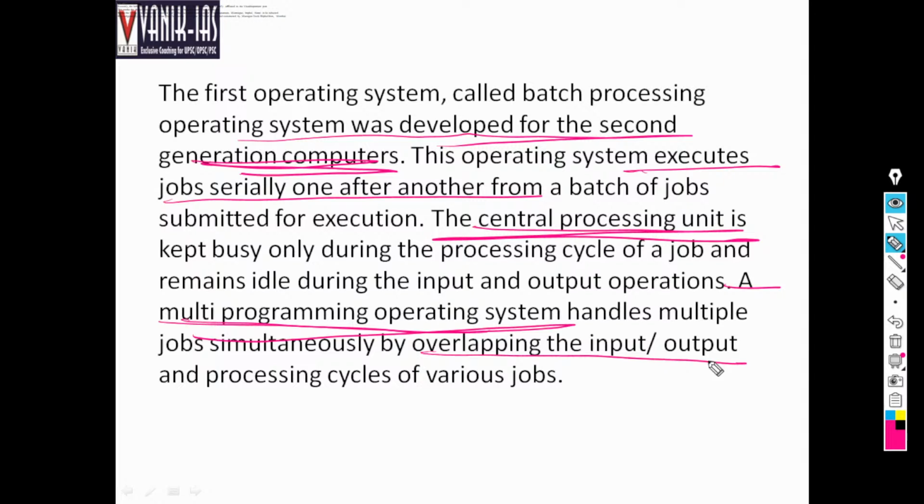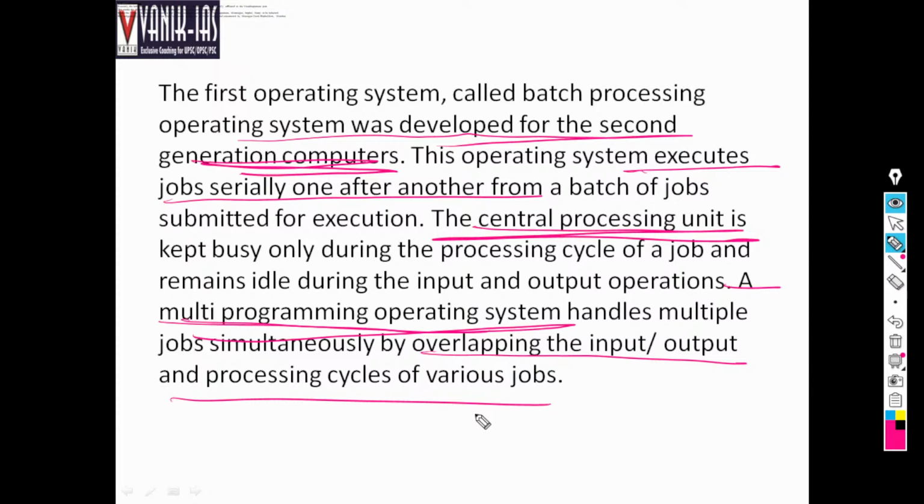By overlapping input and output processing cycles of various jobs. Suppose in a small software company, there are various directions. Suppose there are system softwares which control various laptops. Then there may be multi-programming. There may be multiple operating systems, and various works will come simultaneously, and they work. And also in the case of a laptop, we are opening various pages, we are working on different systems.